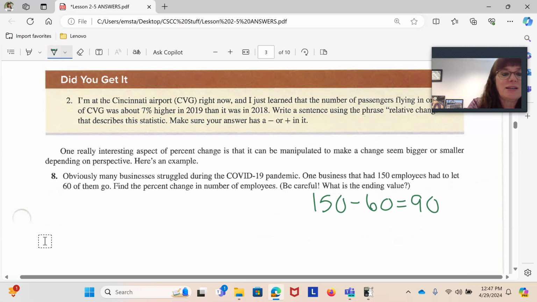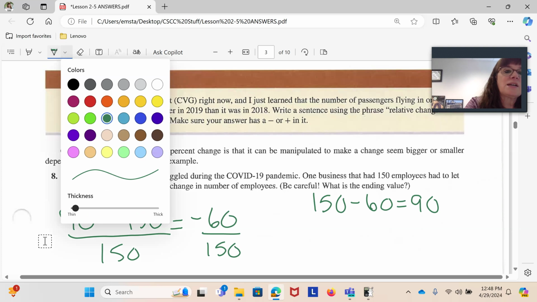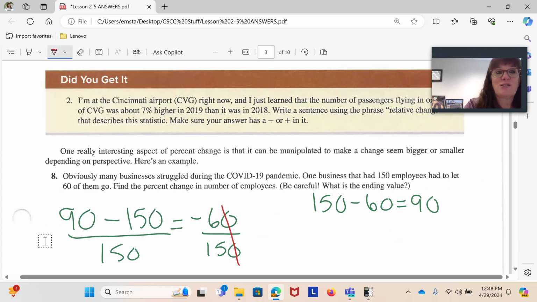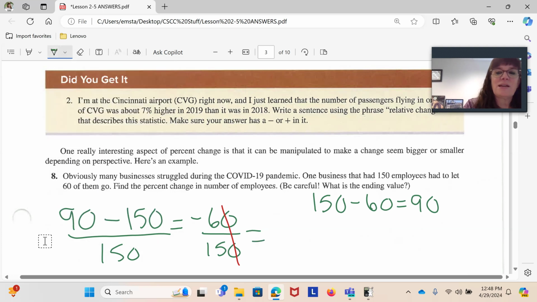So I'm going to take 90, that's my ending number, minus the original, which was 150. That will give me my actual change, and that agrees with what we just said. We are letting go of 60 people. But then to find the relative change, I have to divide that by the starting number, which was 150. I can use that same technique of crossing off zeros to make my fraction a little bit nicer before I drag out my calculator. And it's going to be negative something.